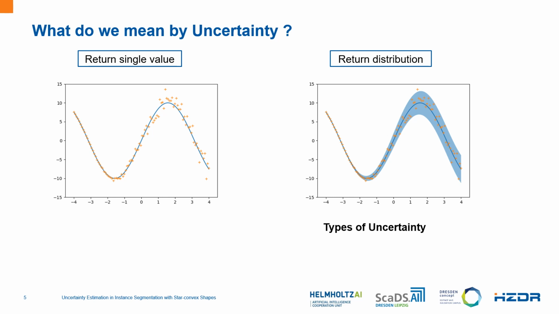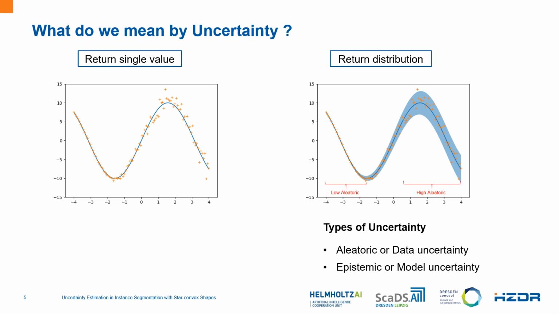Uncertainty in deep learning is characterized in two main types. The aleatoric uncertainty is also known as the data uncertainty, which tells us how certain the prediction is given the noise in the data. And the second type is epistemic uncertainty, also known as the model uncertainty, which tells us how certain the prediction is given the model and the amount of data. So we will have low aleatoric uncertainty in the region where there is less noise in the data, and high where there is more noise, whereas the epistemic uncertainty is high where there is no data. We will estimate epistemic uncertainty for this work.